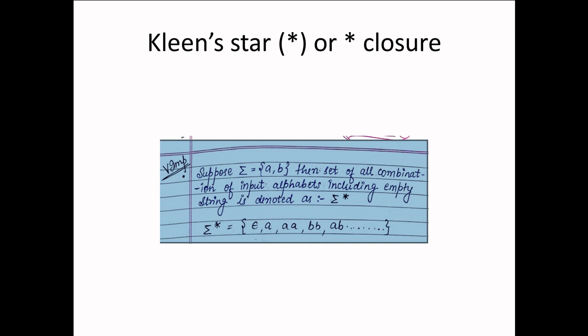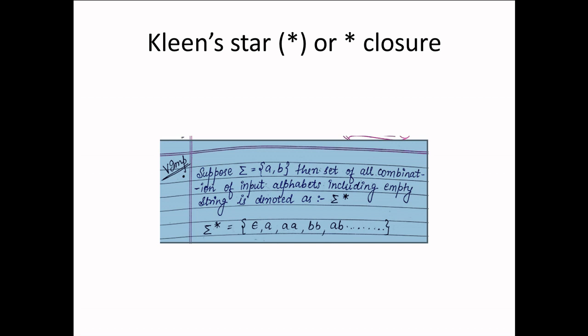Now a very important concept known as Kleene star or closure. Suppose sigma is equal to a comma b. Then the set of all combinations of input alphabets, including the empty string, is denoted as sigma star. Sigma star denotes basically all the possible combinations of input alphabets A and B, which can be taken in any order, starting from zero length. Zero length will be epsilon, and we generally follow an increasing order of length. So epsilon denotes zero length, A denotes one length, double A will denote two length, and B can also be there.